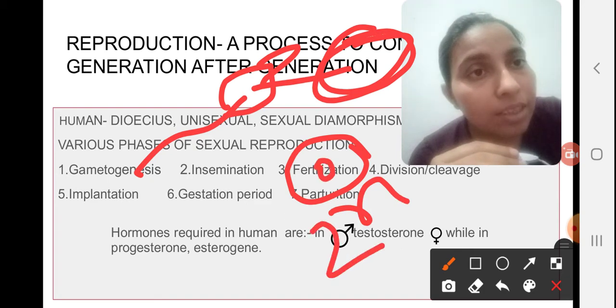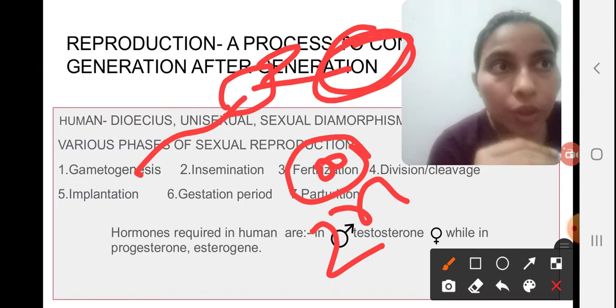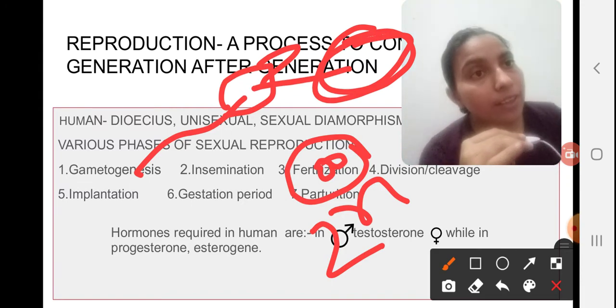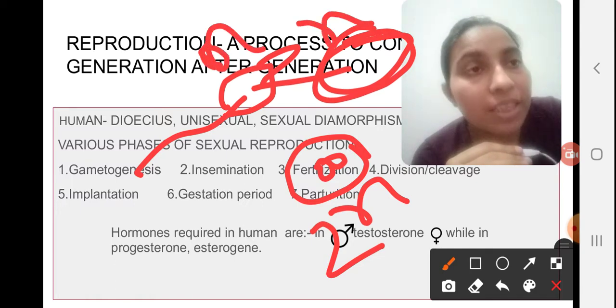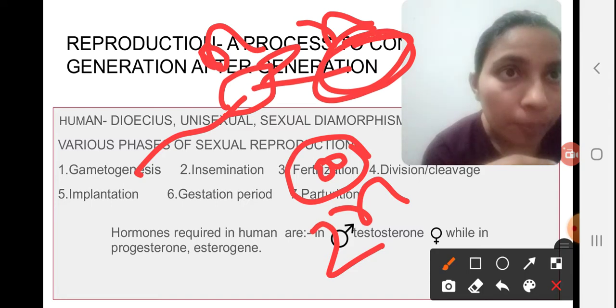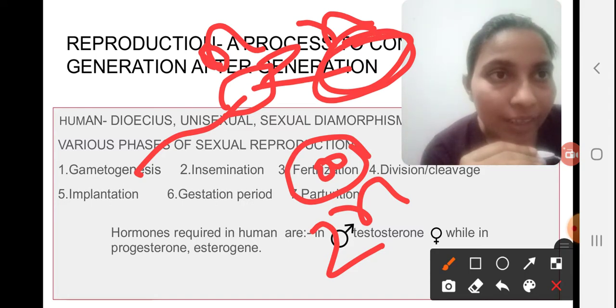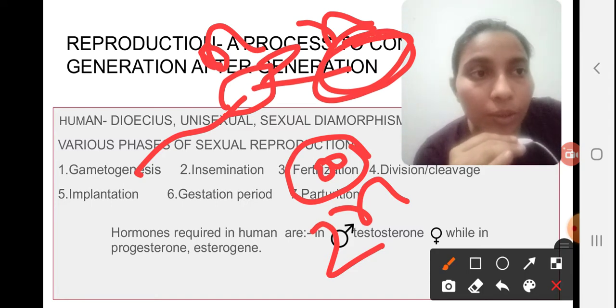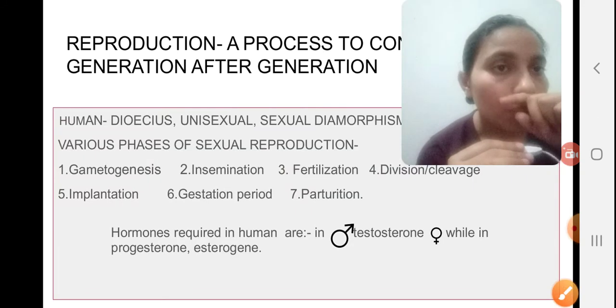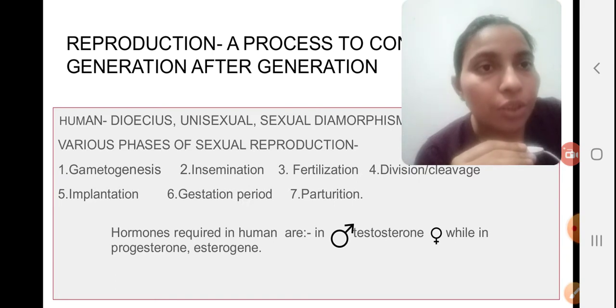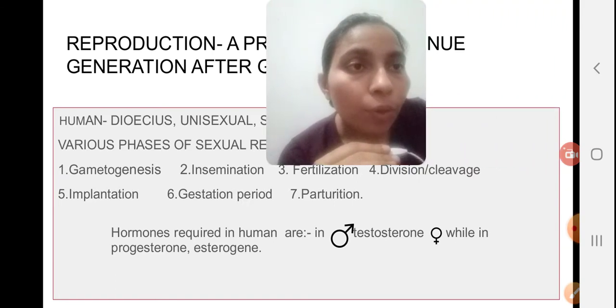Two nuclei fuse here, right? The sperm is haploid and the ovum present here is haploid. So that is fertilization, and after fertilization, what would be the next process?